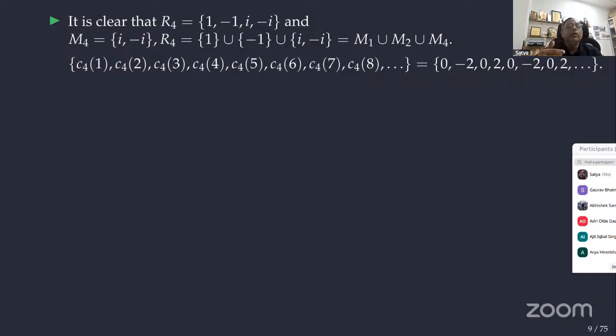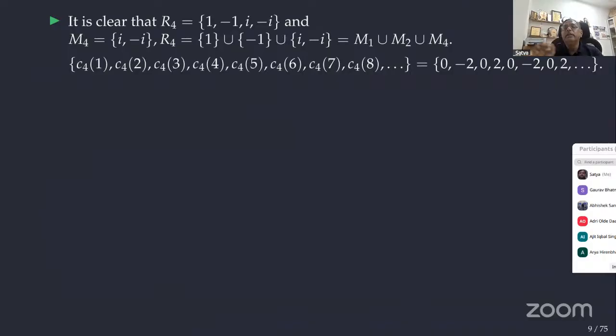Now what is C_4(1)? That is i^1 plus (minus i)^1, which is 0. What is C_4(2)? i^2 plus (minus i)^2, that is minus 2, right? C_4(3) means i^3 plus (minus i)^3, like that. So you can easily compute, and it is periodic. So 0, minus 2, 0, 2, they will come.